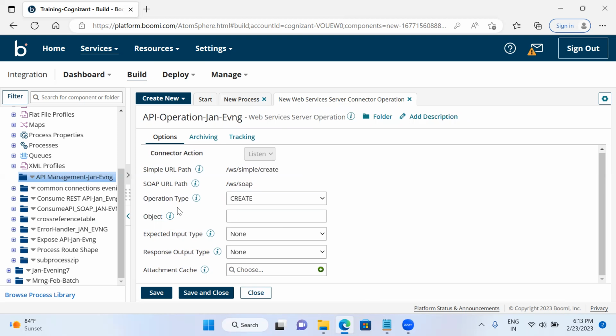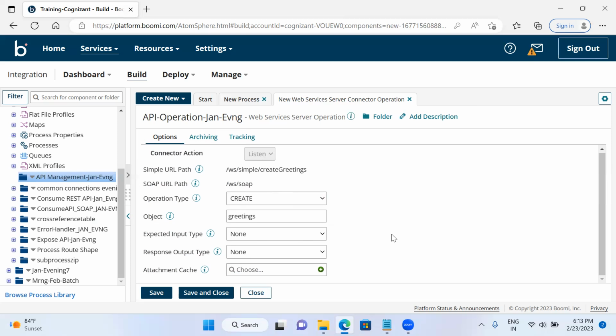So that's the reason I'm selecting the operation type here. Here I am selecting the object. Object name, I need to pass the greetings, so I'm giving the name as greetings. Whatever name I specify here is going to be reflected here, greetings.